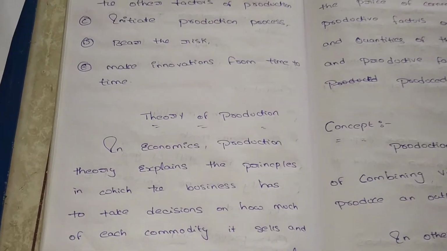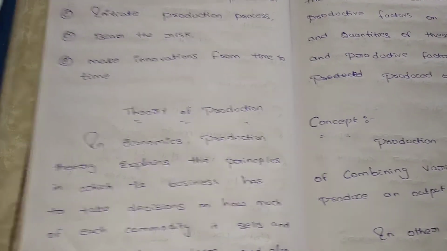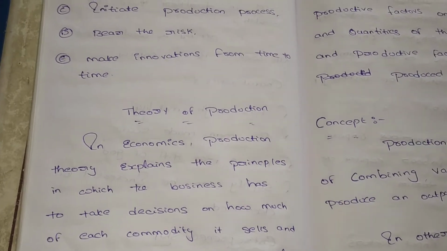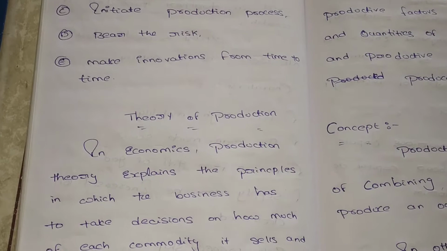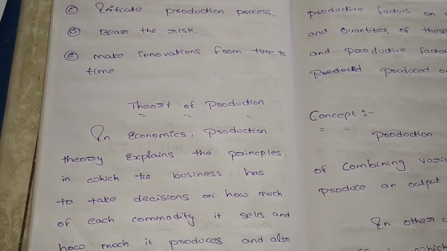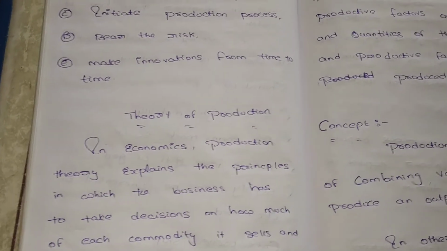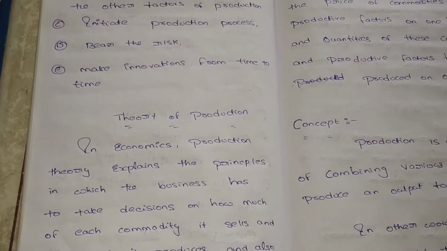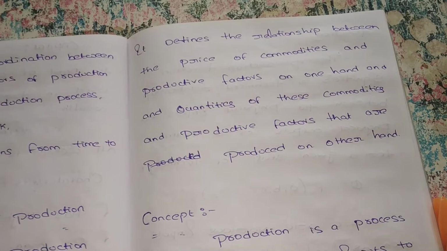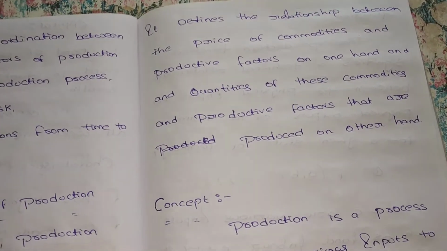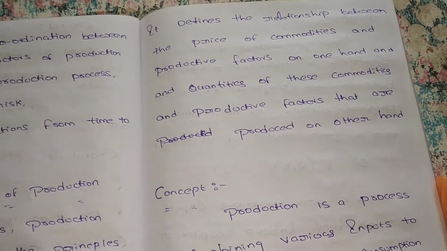Theory of production is nothing but we have to estimate, before producing a product, how much raw material is required, how much output we get for giving such raw materials, what is the cost of the raw material and what is the cost of the finished good. All these things are considered in the theory of production. It shows the relationship between the prices of factors of production and also the quantities of factors of production.